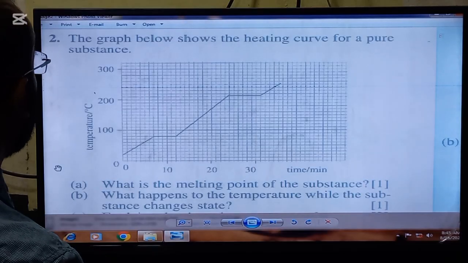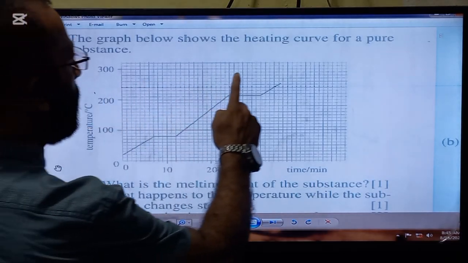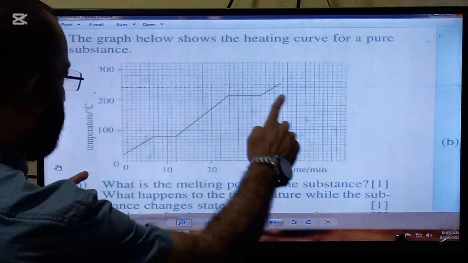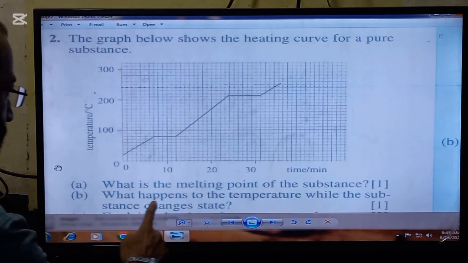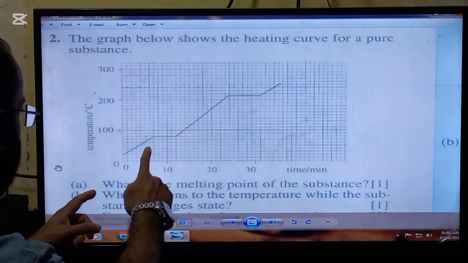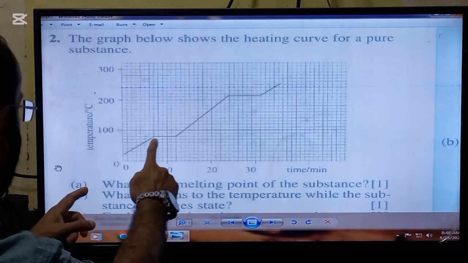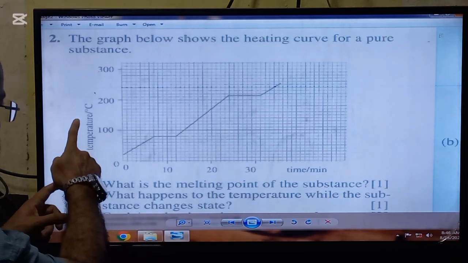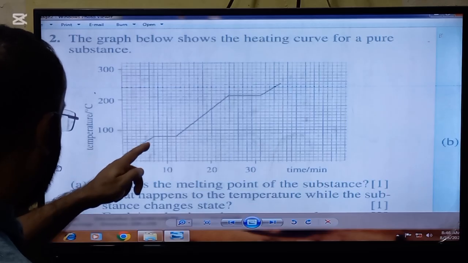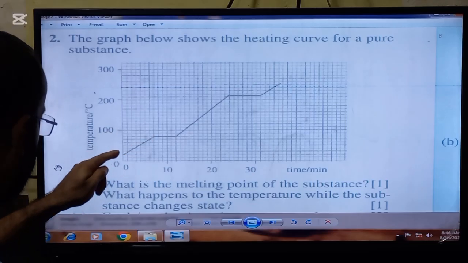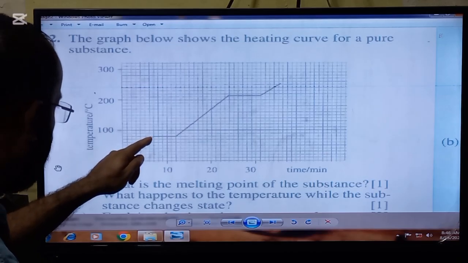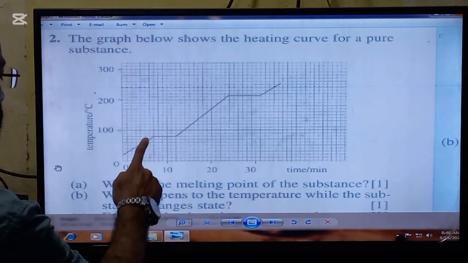The statement of another question is, the graph below shows the heating curve for a pure substance. You can see here is the graph. A part is, what is the melting point of the substance? So the melting point of the substance will be 98 degrees C. Here you can see, actually, sorry, it is 80 degrees C, because these are 10 small boxes and one small box represents 10. So this is the melting point, 80 degrees C.